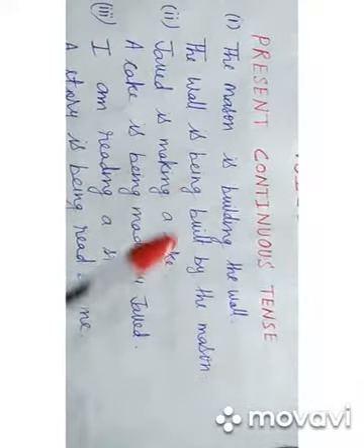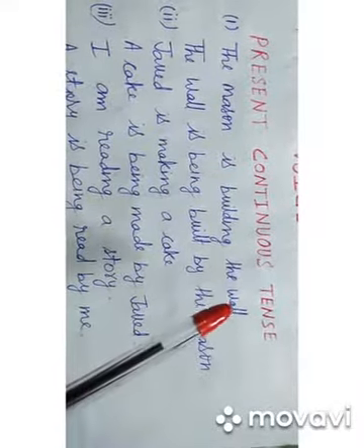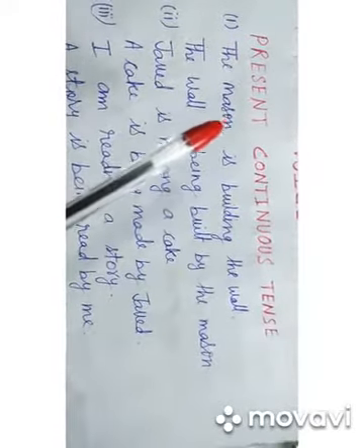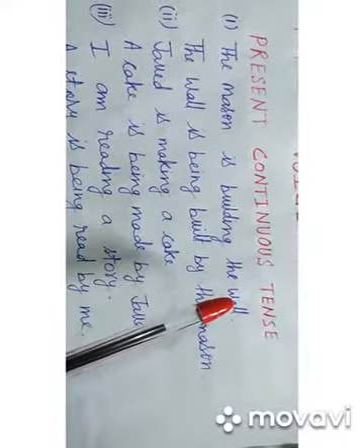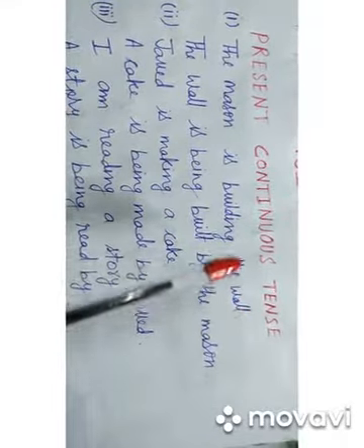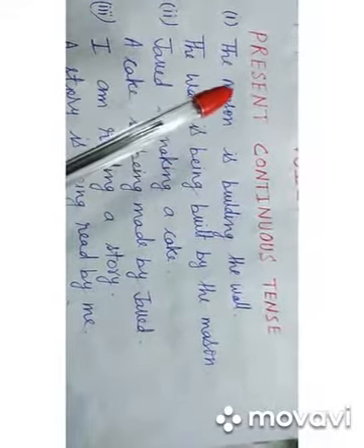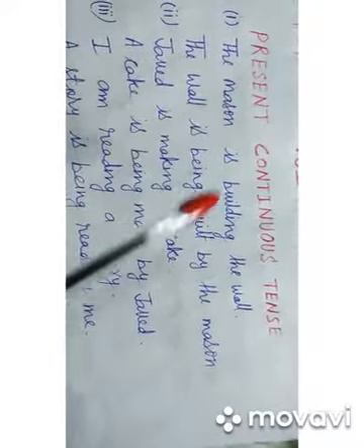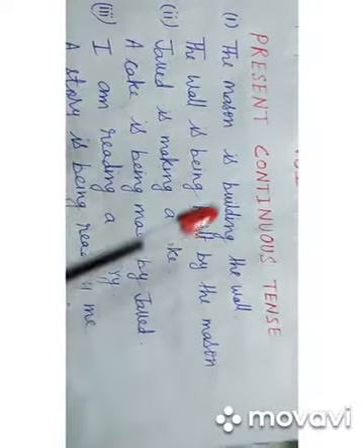Let us see the first example. The mason is building the wall. In this sentence, the mason is the subject, the wall is the object. The object in the active voice is changed into the subject in passive voice, and the subject in the active voice is changed into object in passive voice.